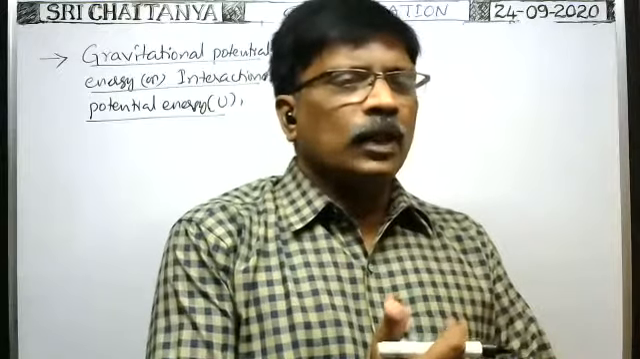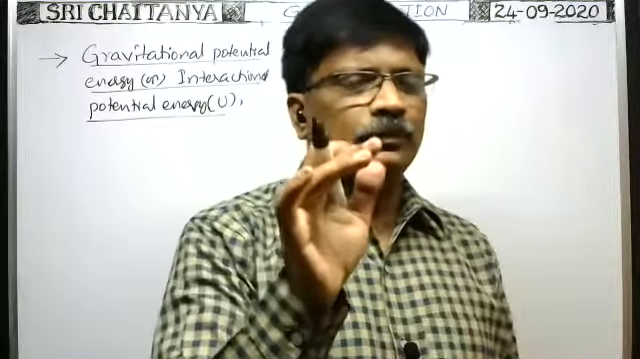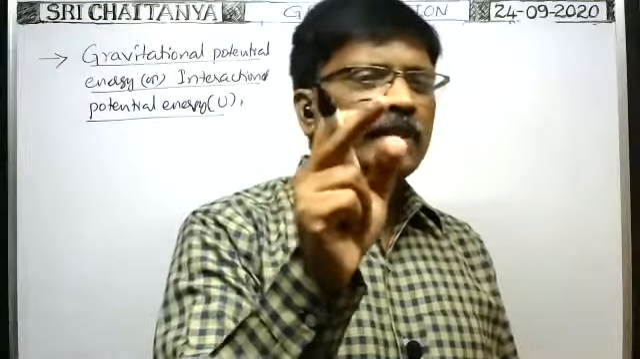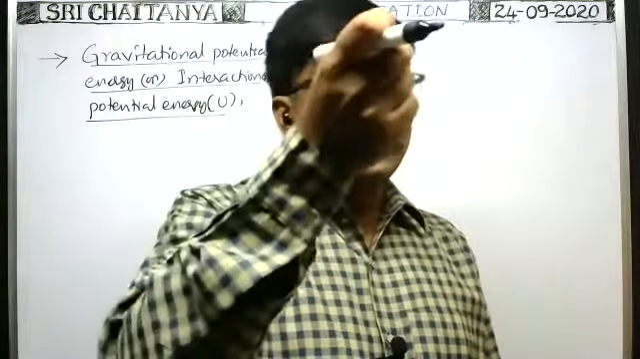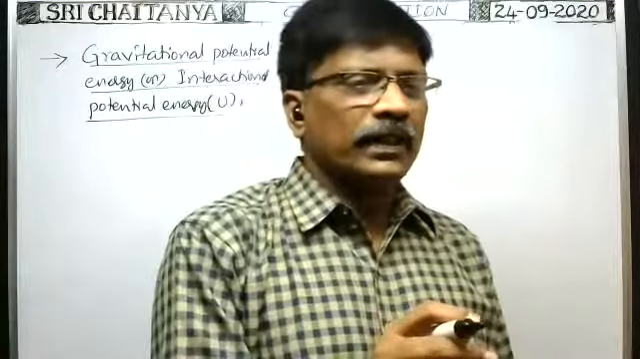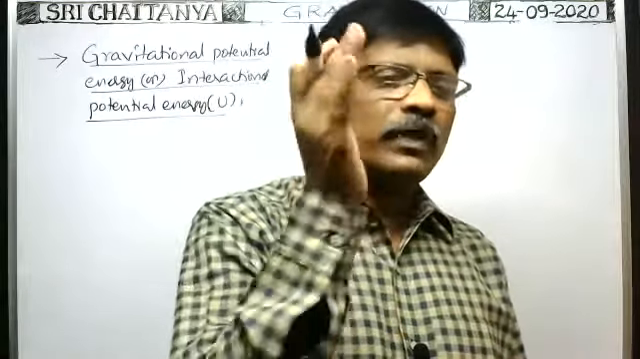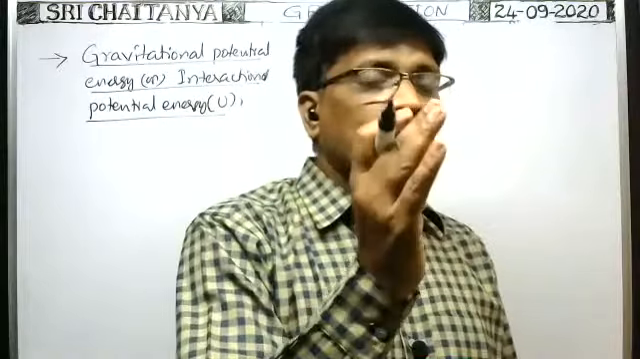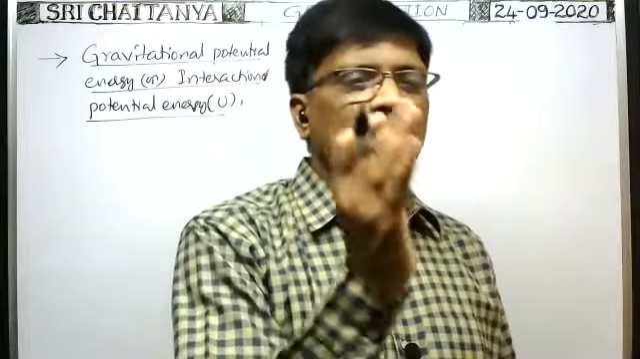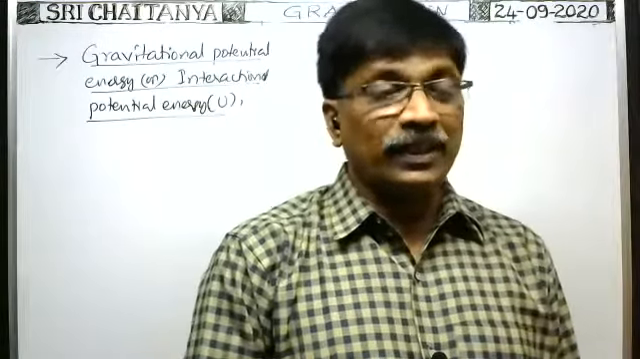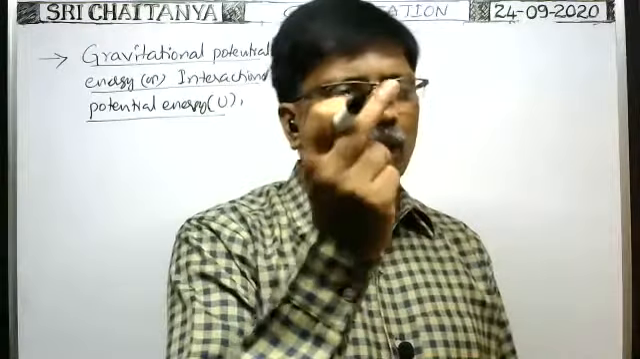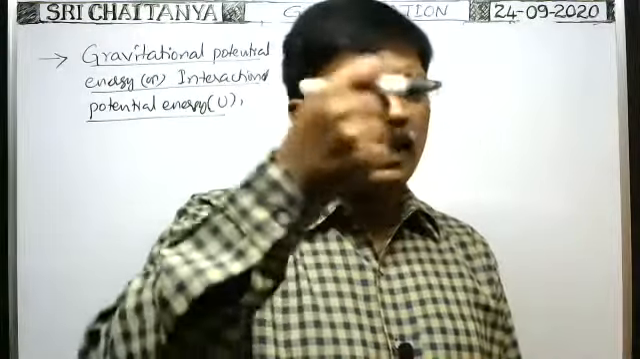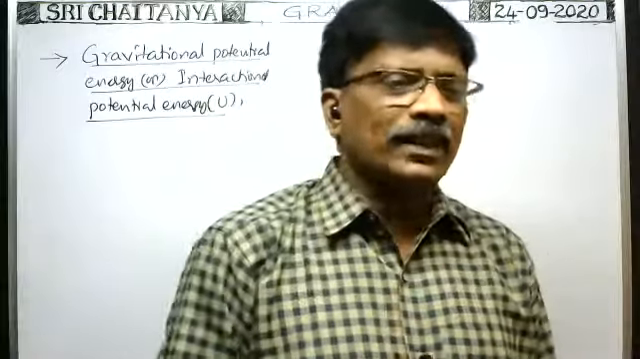Suppose there are two bodies kept at a certain separation. Due to gravitational force, a force acts on one body due to the other. In moving one body due to the other by the gravitational force of attraction, whatever work is done by gravity is stored in the system as the gravitational potential energy, the interaction potential energy. Because due to the attraction force on one body due to the other, the body gains some energy. That is called interaction potential energy.